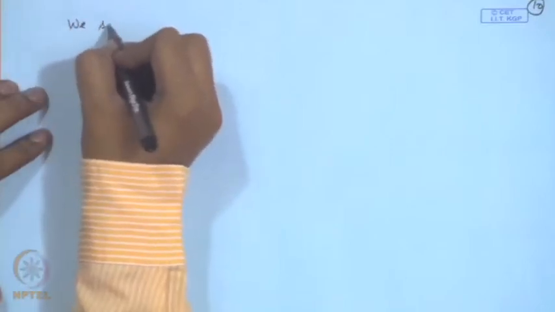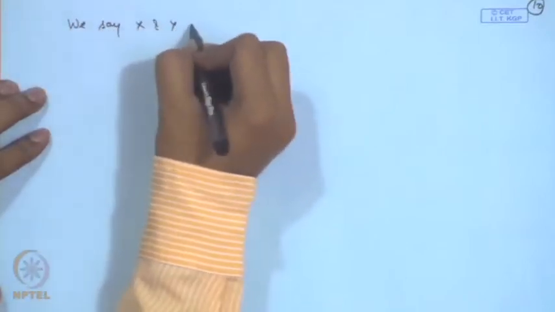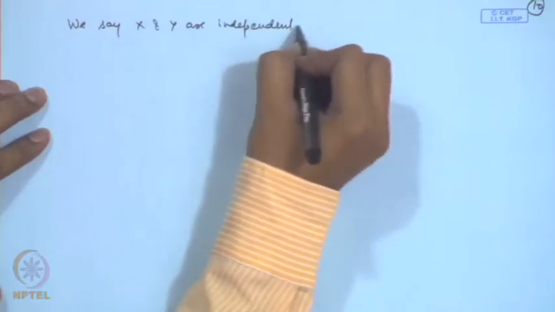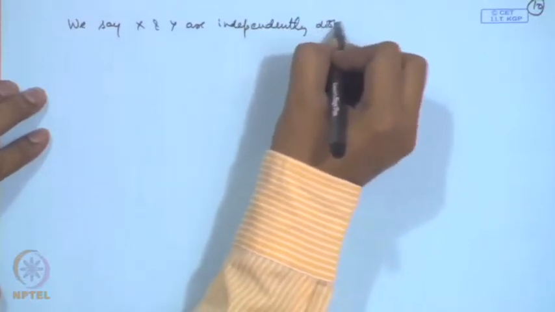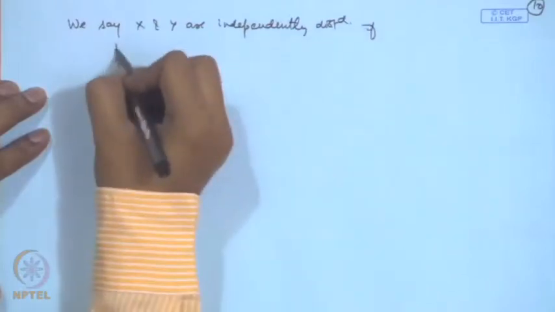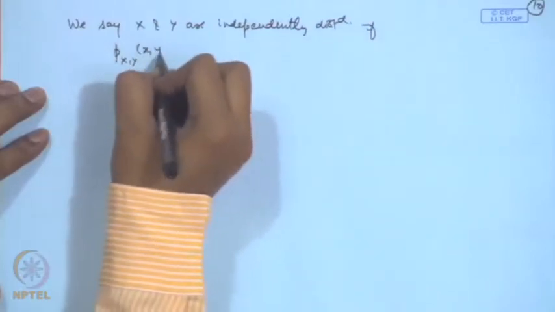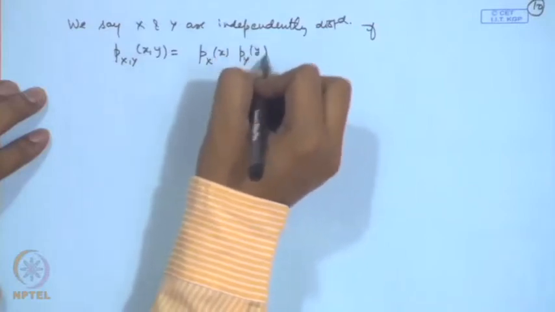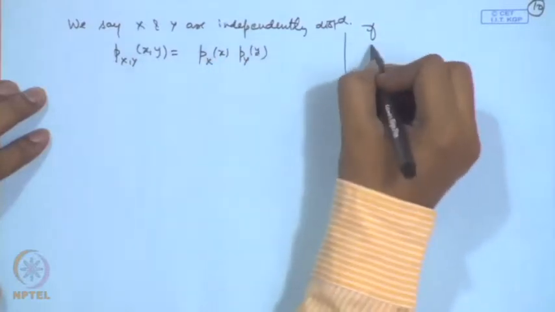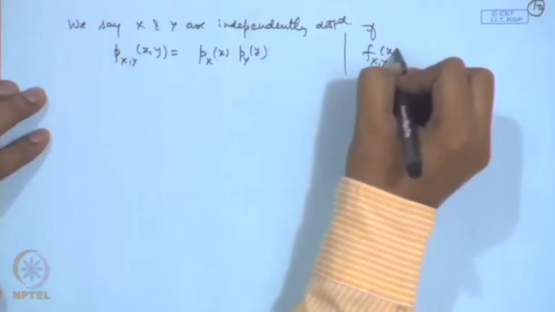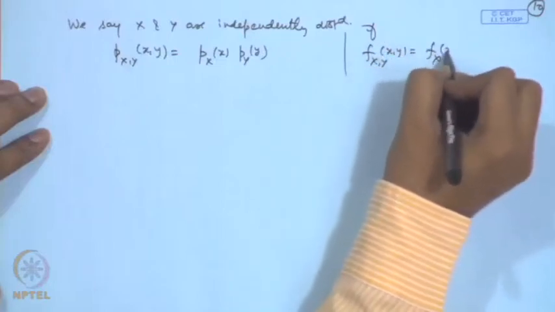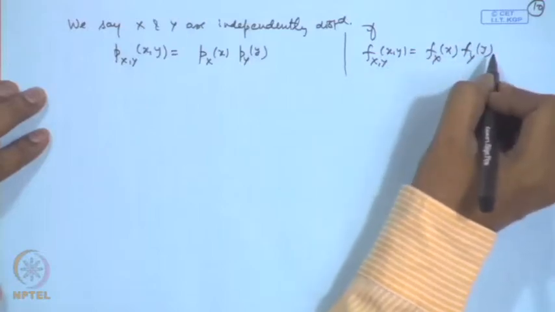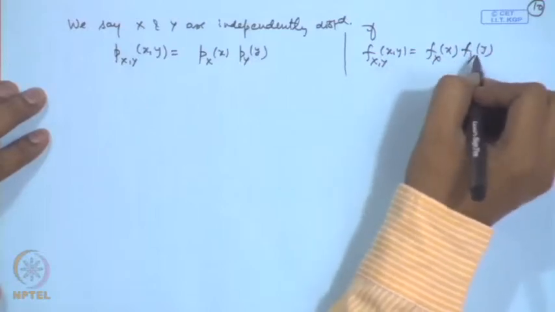We say x and y are independently distributed random variables if the joint probability mass function is equal to the product of the marginal probability mass functions, and similarly when we are considering the continuous case, it should be the joint probability density function is equal to the product of the marginal probability density functions.